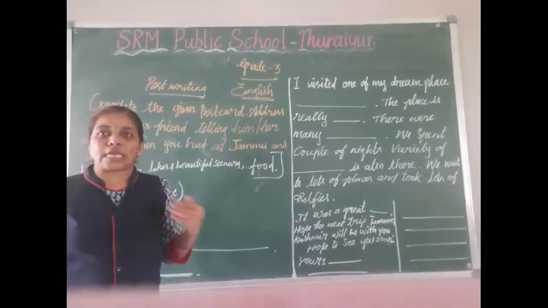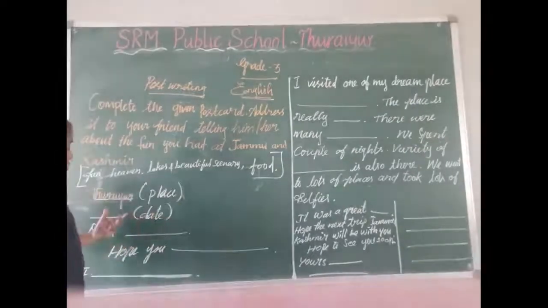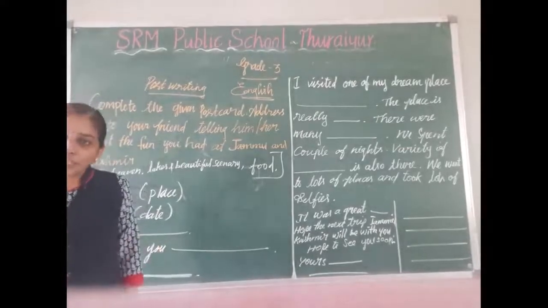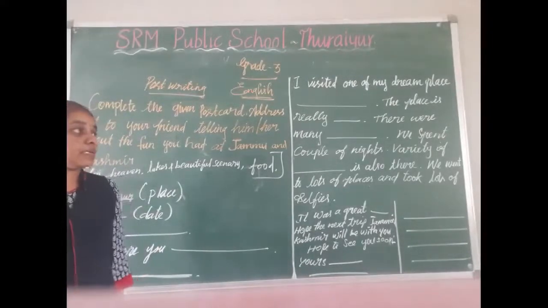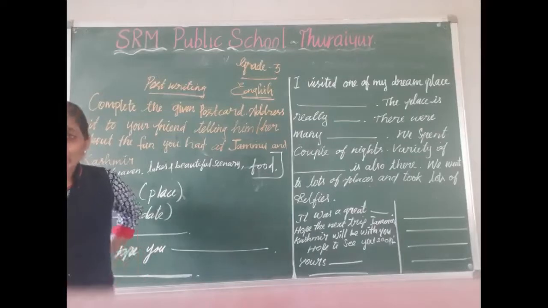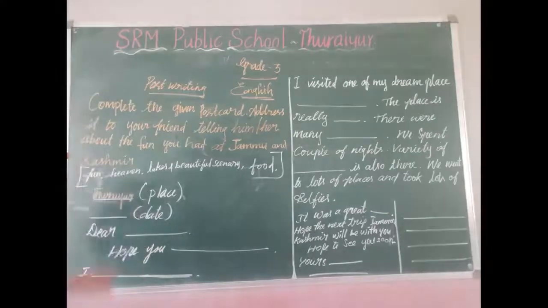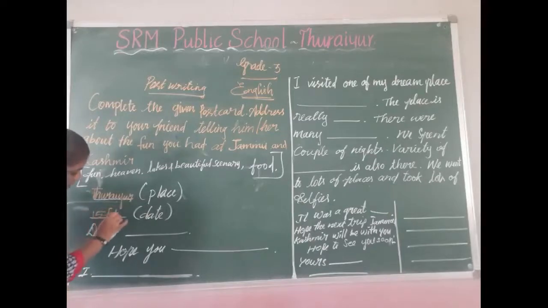When you start to write a postcard, you want to write a particular date there. For example, consider I am writing a postcard on 15 February 2021. Write the date like this.